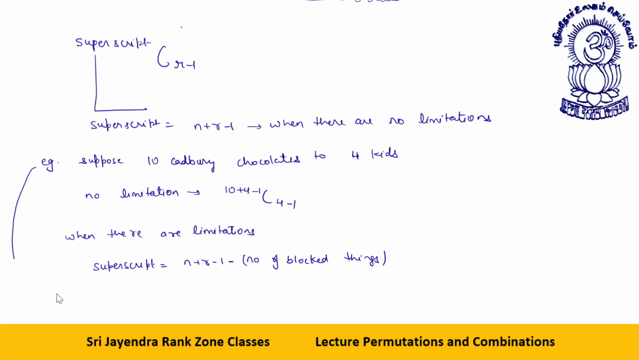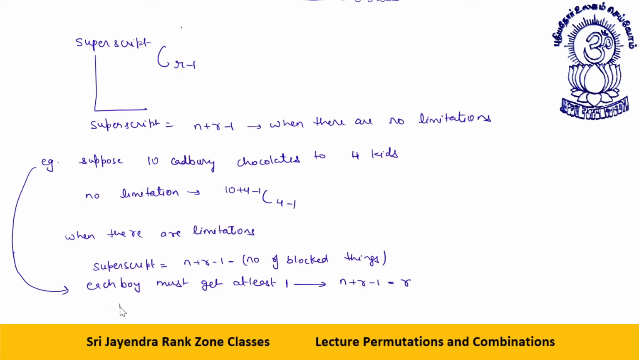Example, each boy must get at least 2. If it is like each boy must get at least 1, then what will happen? Then this will be n plus r minus 1 minus r. Each boy must get at least 1, n plus r minus 1 minus r.